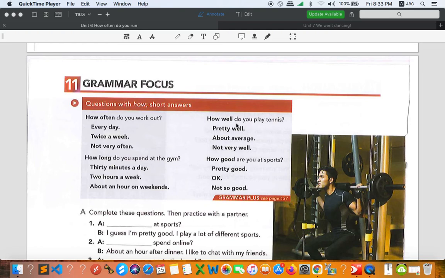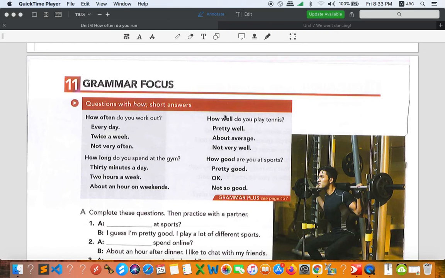And how well, we ask about the ability. Okay, so if you want to find out about duration, we ask how long. If you want to find out how many times you do a certain activity, you have to ask how often. And how well and how good, the meaning is going to be the same because we ask about the ability of doing something. But the difference between these two is about the verb that we use. If this one is adjective, then you have to use to be.